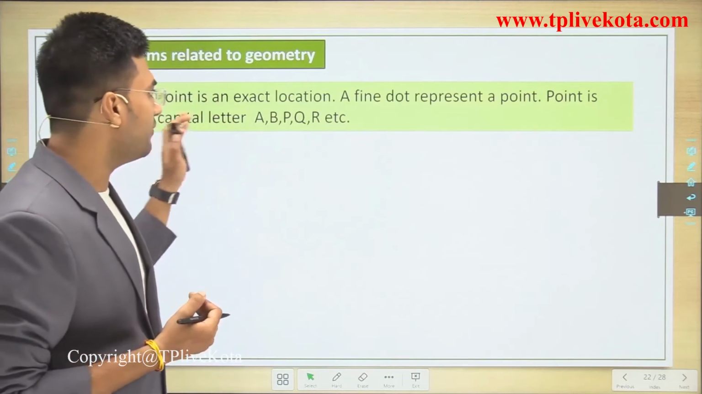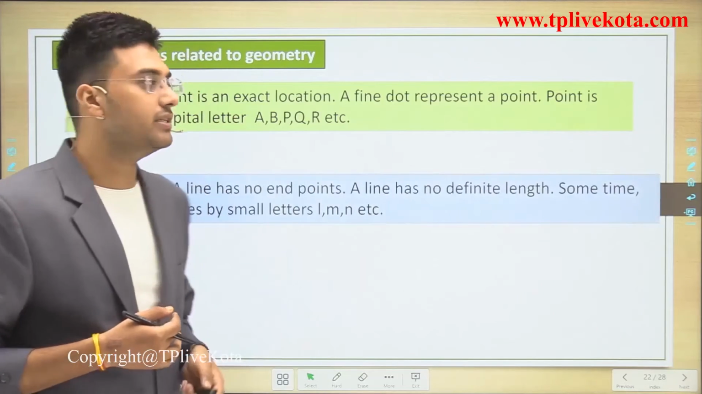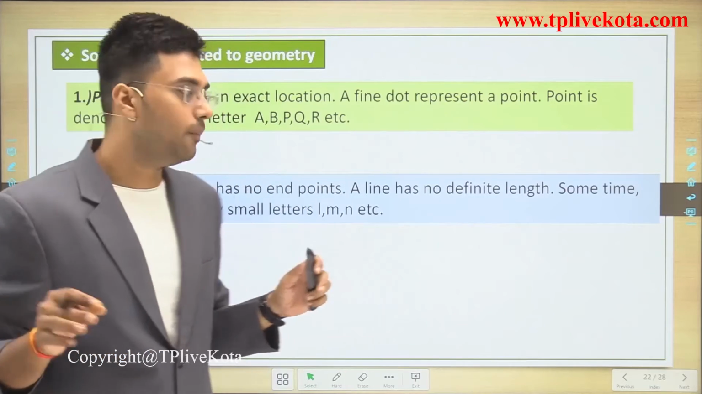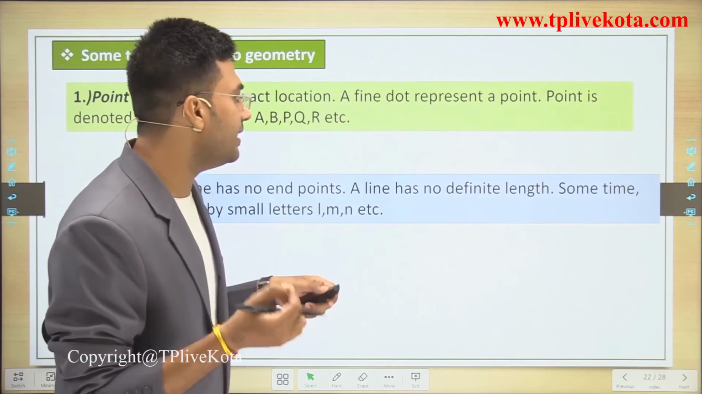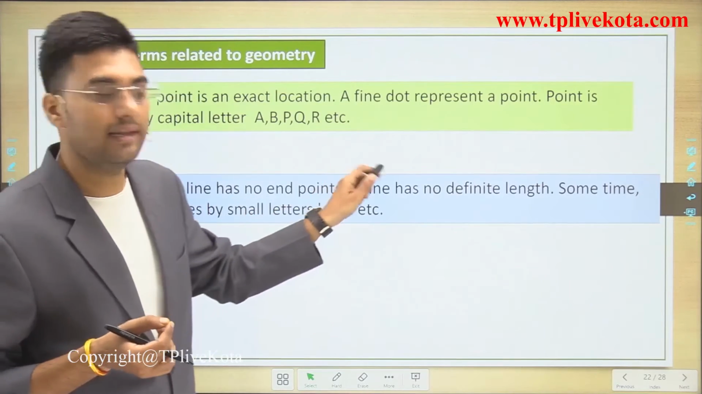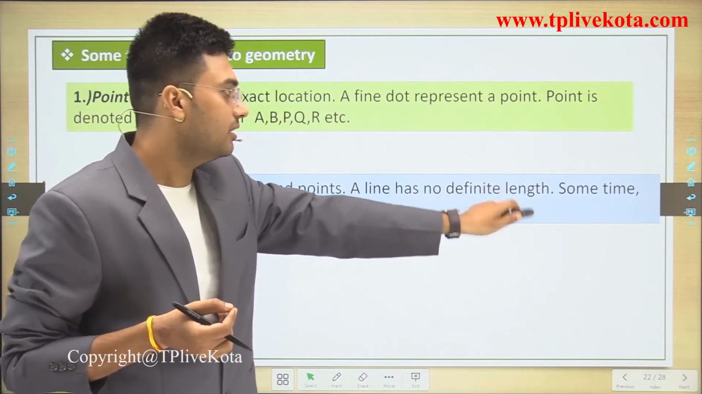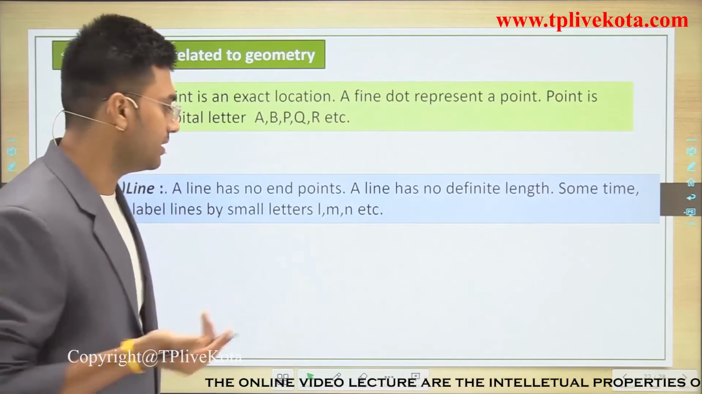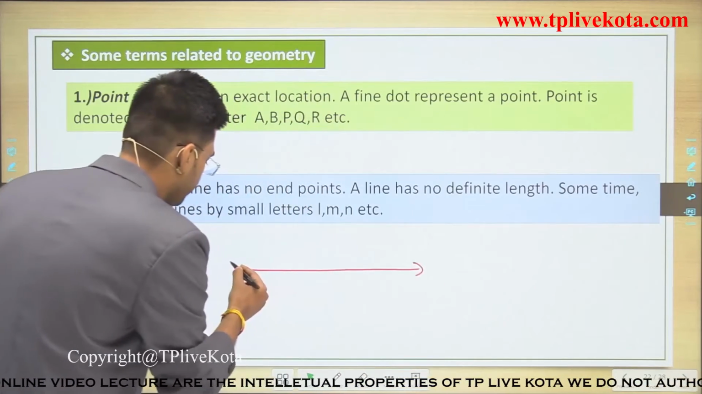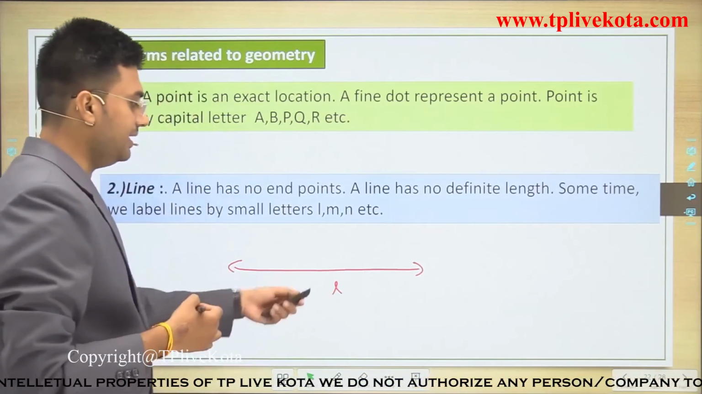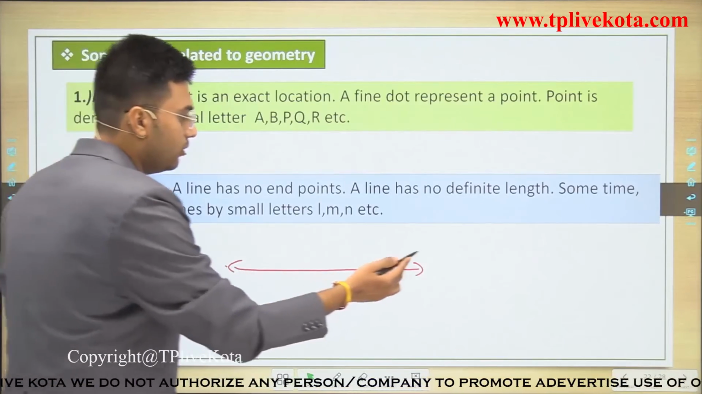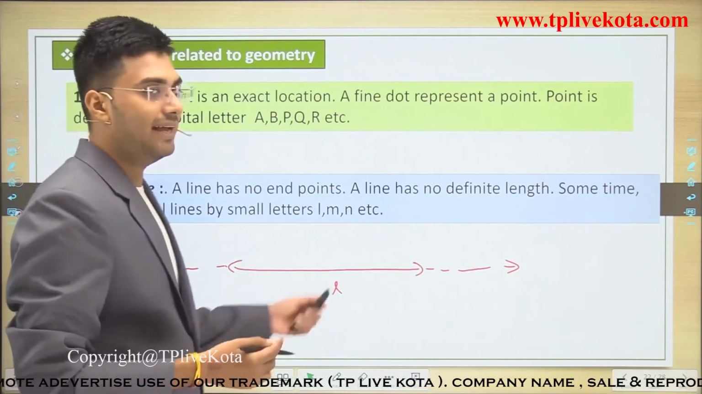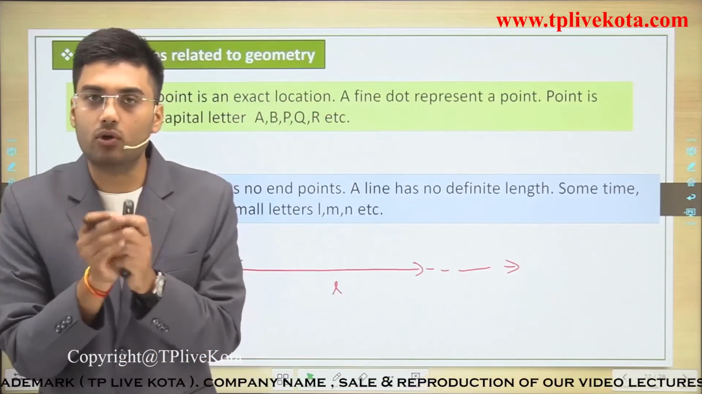So without wasting time, let's move to the next, and the next is line. A line has no end point, and a line has no definite length. Sometimes we label lines by small letters l, m, etc. So this is an example of a line, and we represent it by l. It has no length and no breadth because we can extend it in this direction and this direction also. So it has no end point and it has no definite length.